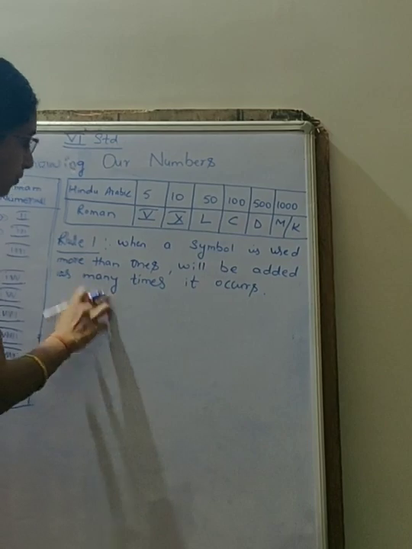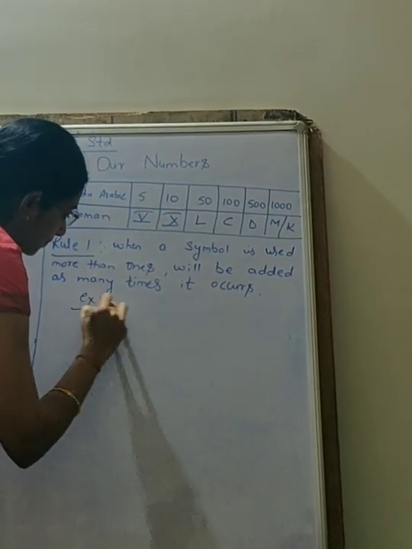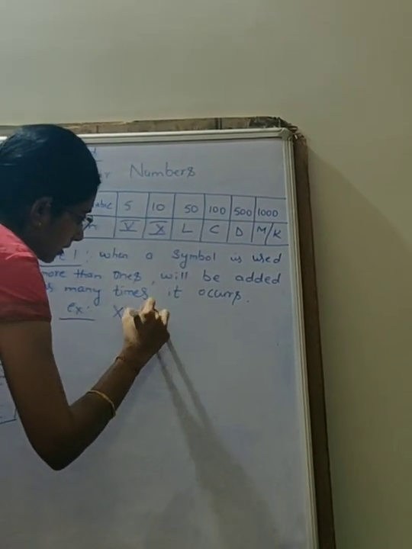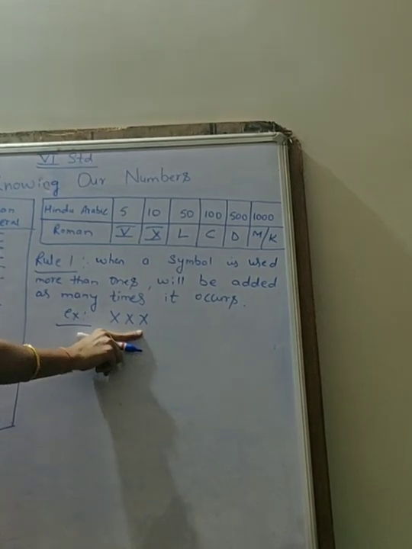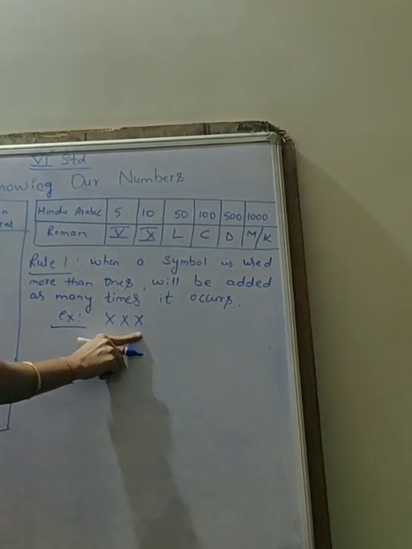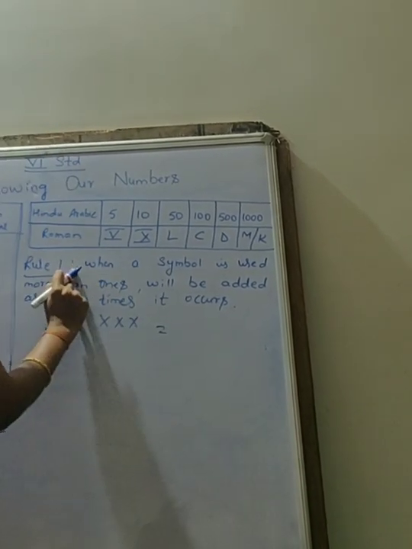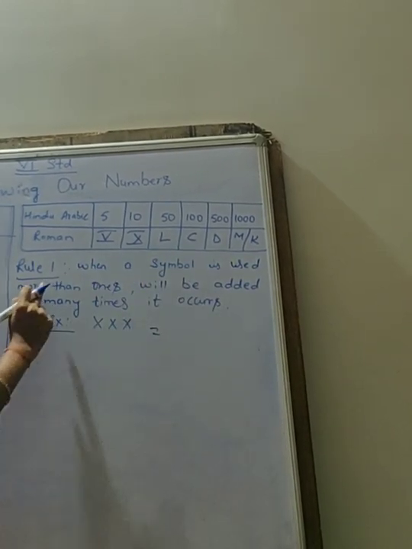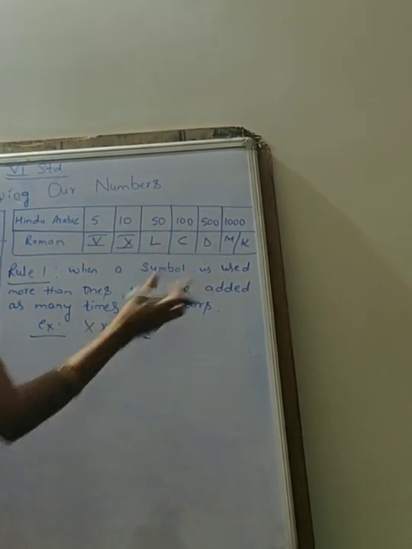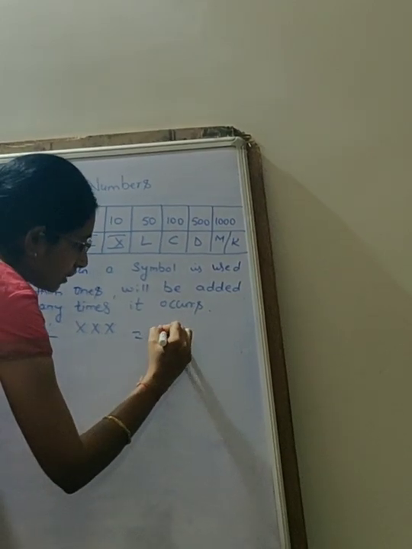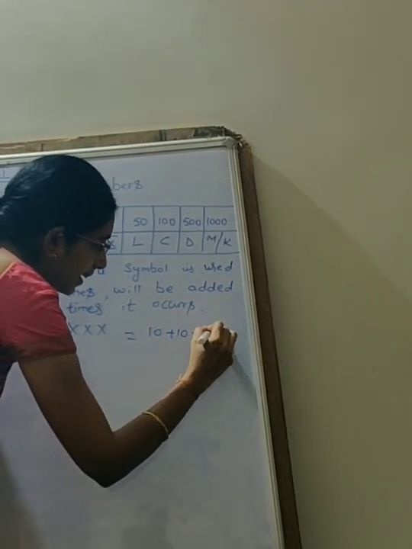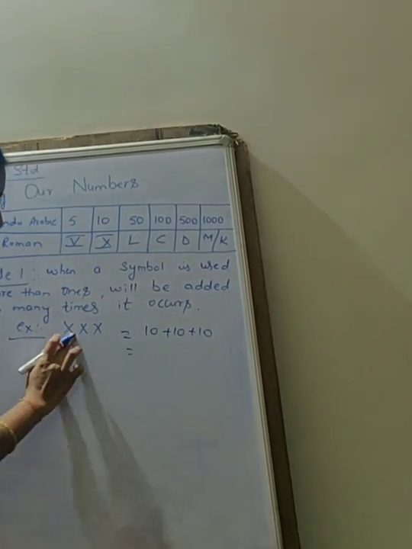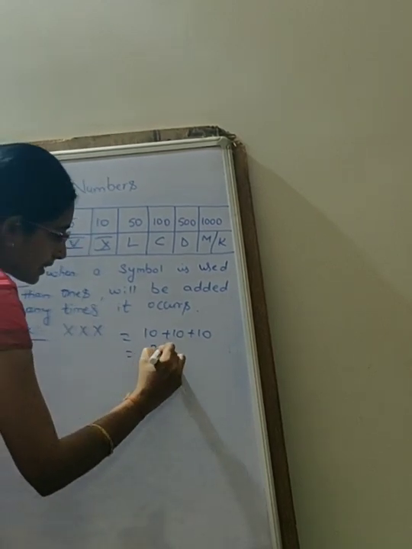See, for example, the same symbol occurs, correct? Here the same symbol is occurring. So what the rule says, the symbol which is used more than one time will just be added. We can add continuously, that is 10 plus 10 plus 10 is 30.